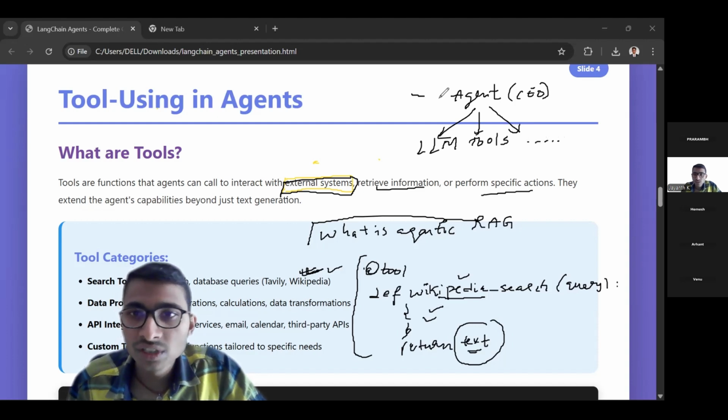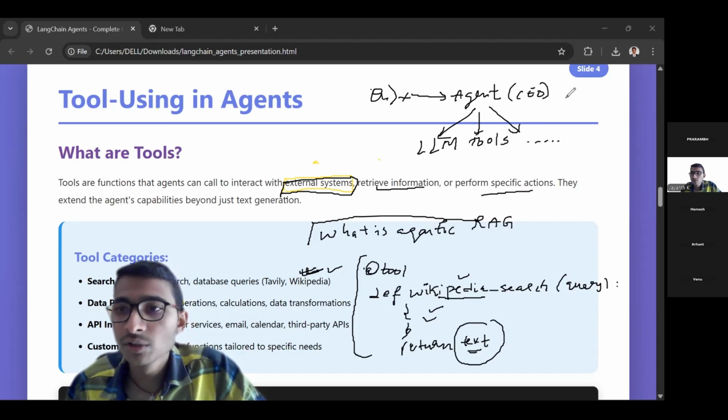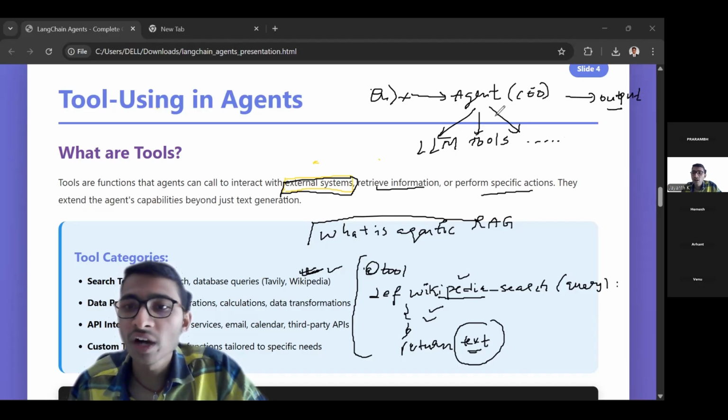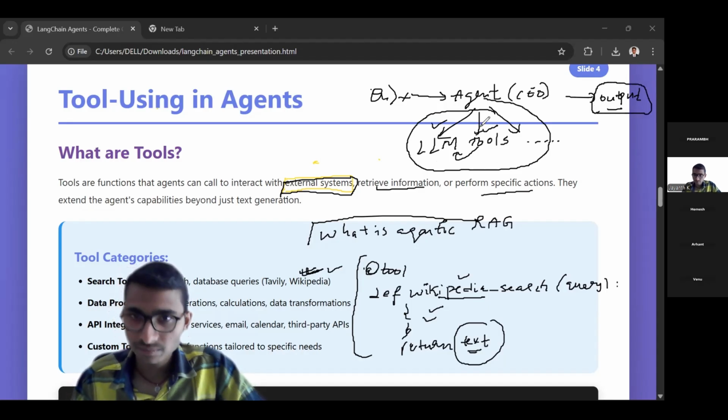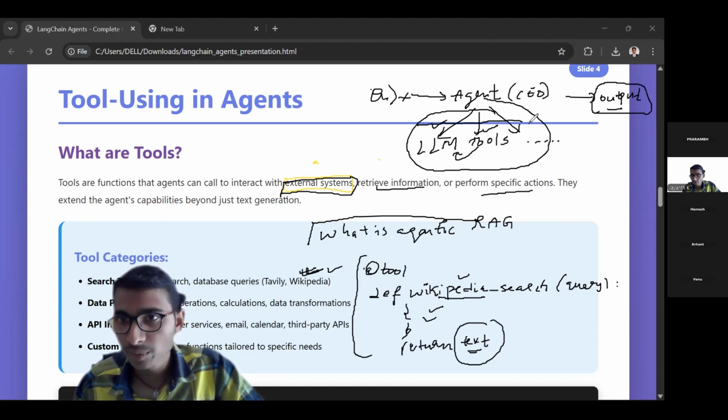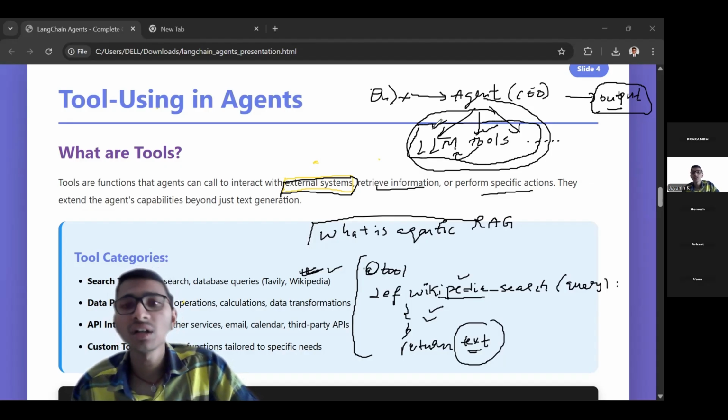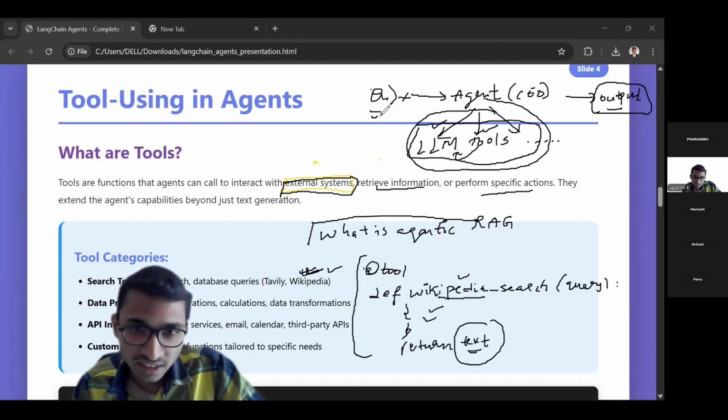Now you are asking a question to this agent, the user query we are giving to this agent. Now it will give the output. You don't have to think about what is happening here. It manages everything. It uses the LLM to reason. It uses tools to get the external information, so that you will get a satisfying answer. Are you able to understand? These are the executive board, all the people, and the CEO is the one who is executing all these things based on the user query. Are you able to understand?